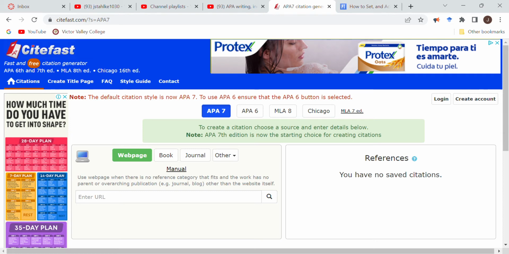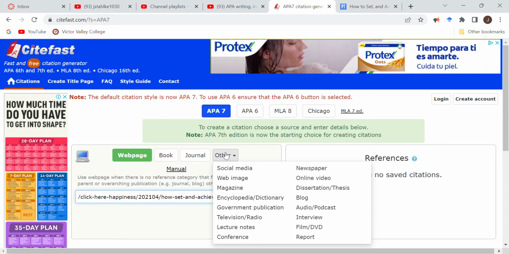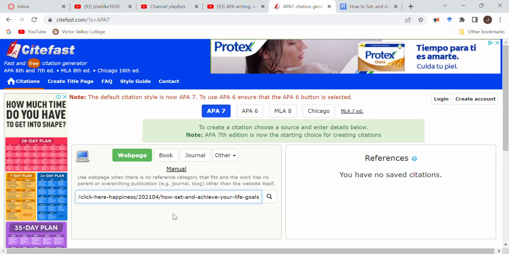In this case, I have already looked up an article on how to set and achieve your life goals published in the Psychology Today journal. So I'm going to go ahead and copy and paste that link here. You can see in here that I'm using a web page and APA 7. You will be using APA 7 from here on out. But sometimes your reference may be a web page, a book, journal, or maybe some other form of media, such as social media, web images, magazines, and so forth. For the purpose of this video, we're just going to go over the website.